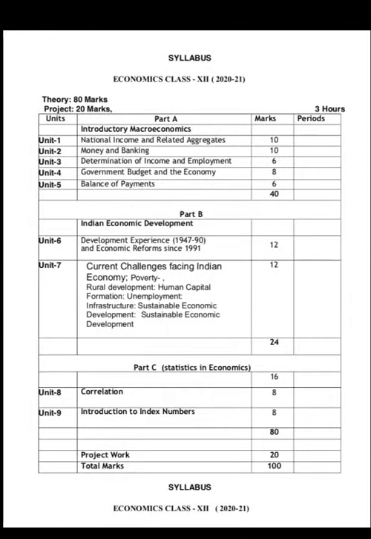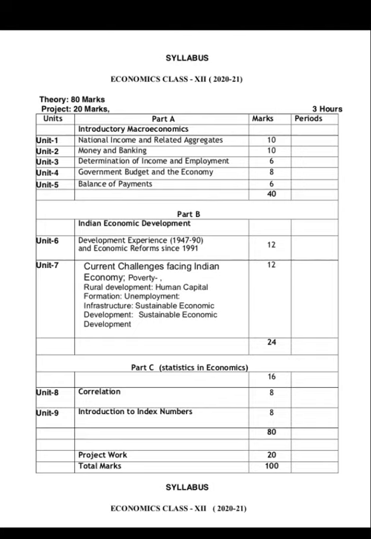Okay, now you can see how the marks are being divided. Macroeconomics, this will be of 40 marks. Indian economic development, this will be of 24 marks. And statistics in economics, this will be of 16 marks. So 40 plus 24 plus 16, this will be your 80 marks theory paper, plus 20 marks project work, and total marks will be 100.